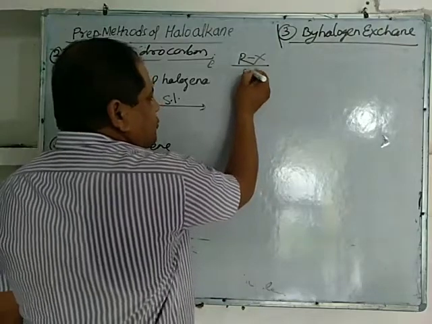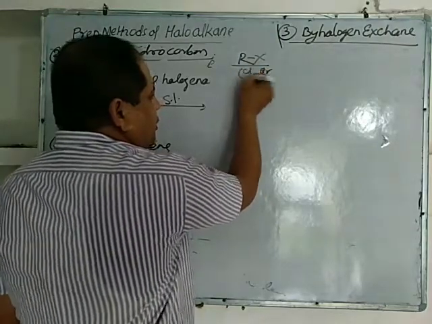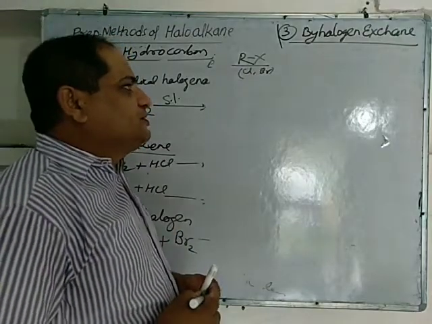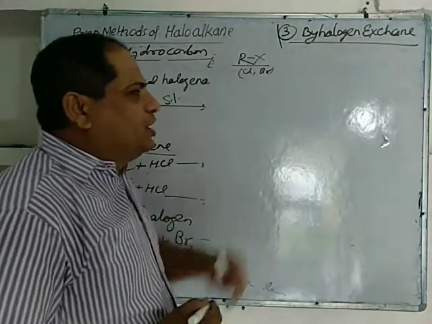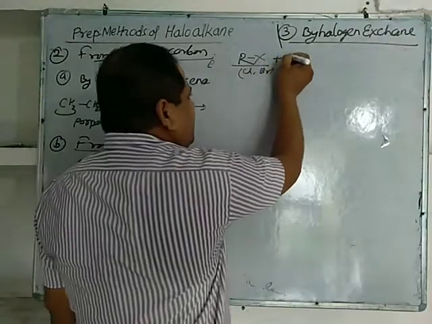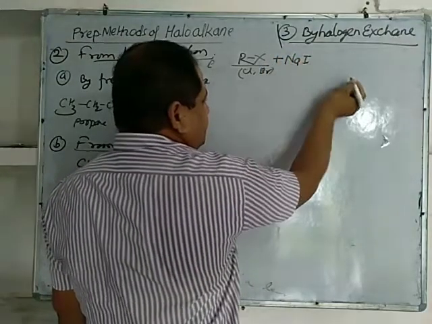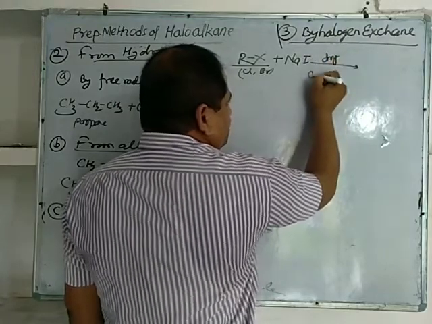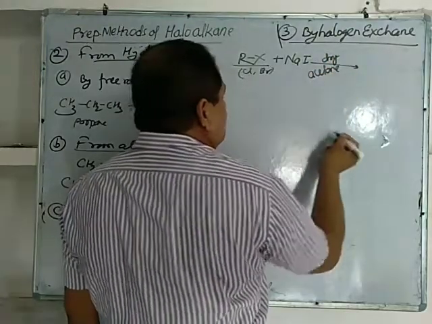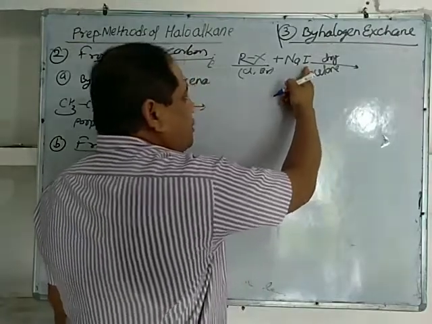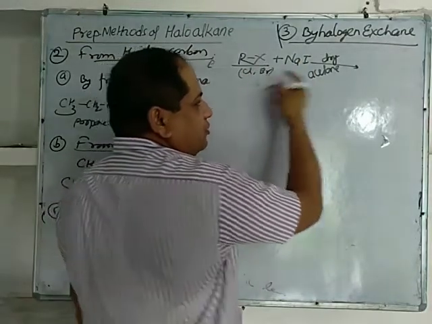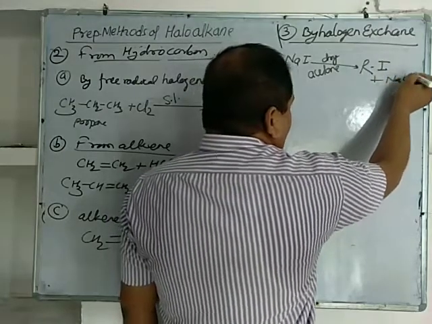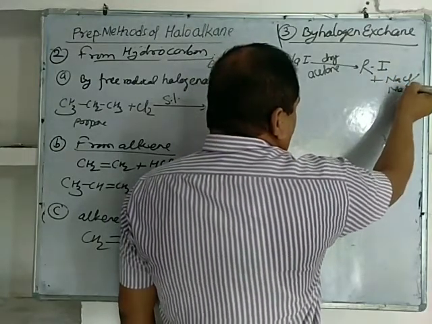Here X is chlorine or bromine. When haloalkanes means chloroalkanes or bromoalkanes are reacted with NaI, sodium iodide, in presence of dry acetone, then iodine replaces the chlorine or bromine to form iodoalkane plus NaCl or NaBr.